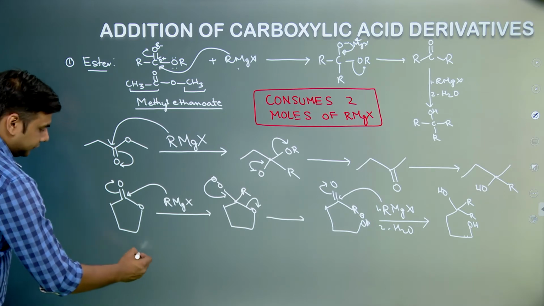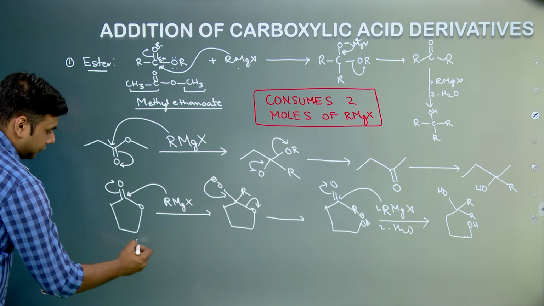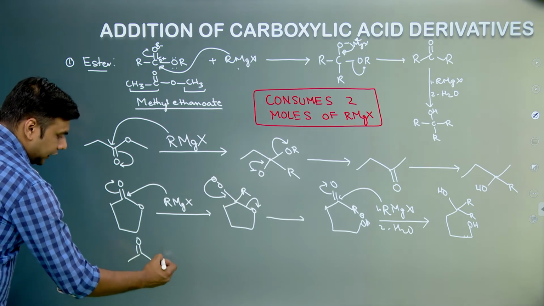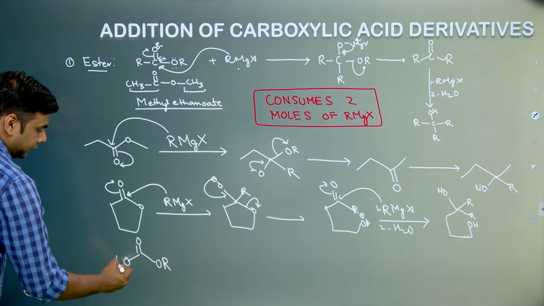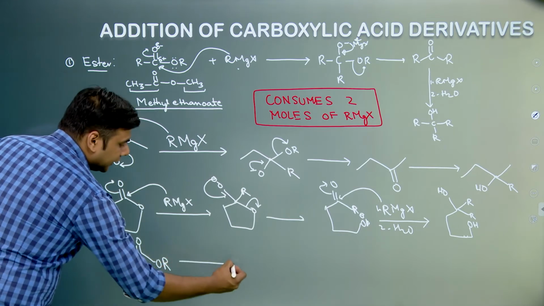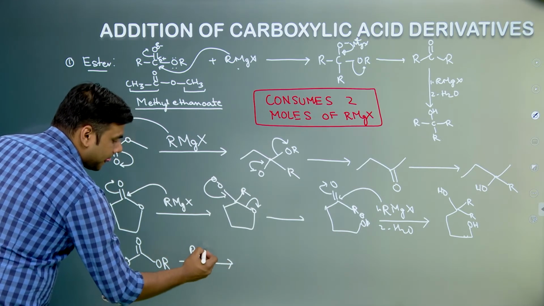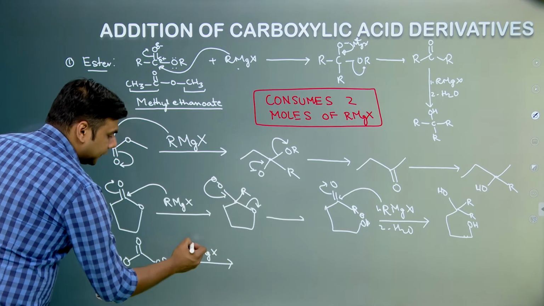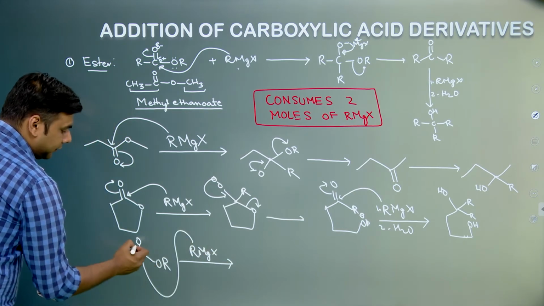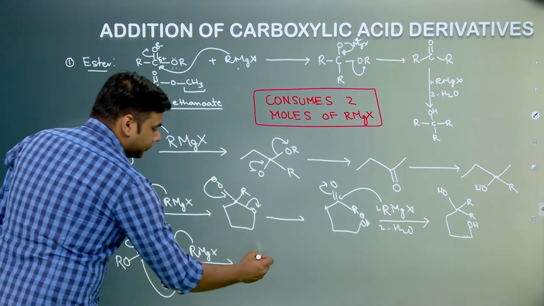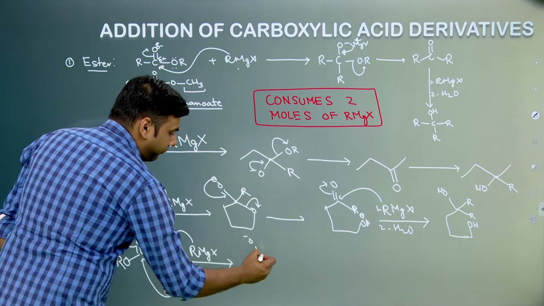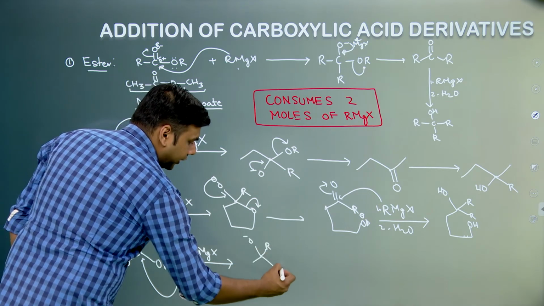Okay, so let us try one more. Let us try a molecule something like this. Now when we react this with Grignard reagent, this would go and attack at this carbon, the pi electrons are polarized. So we are going to form O negative, R, OR, OR.